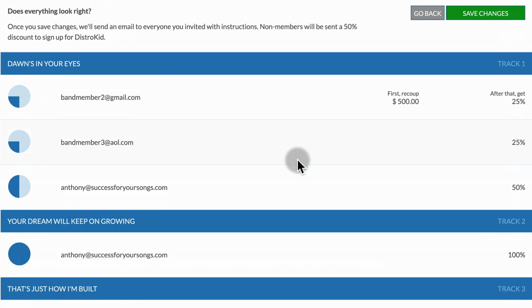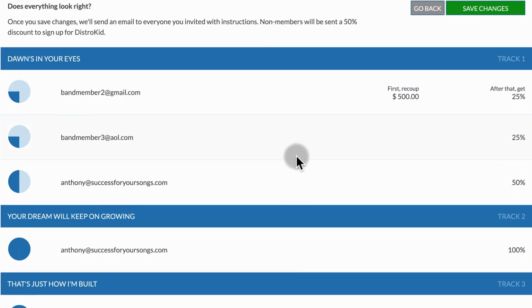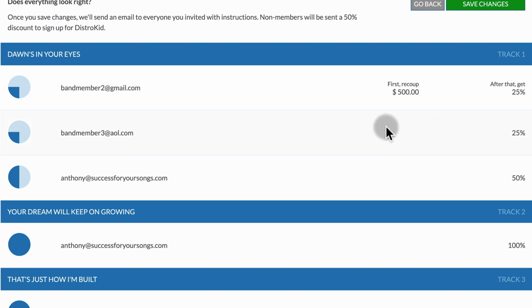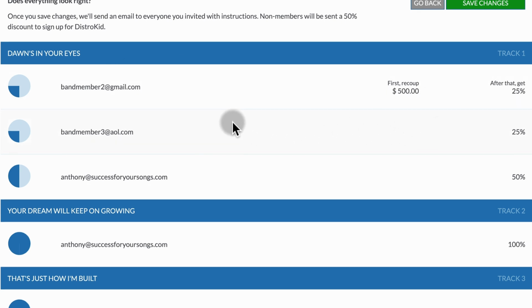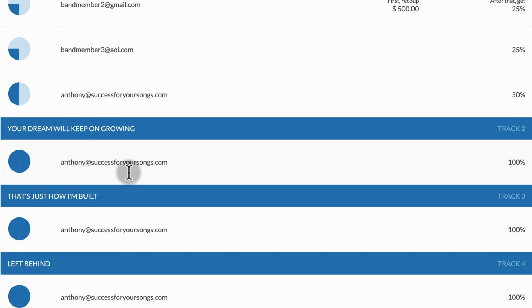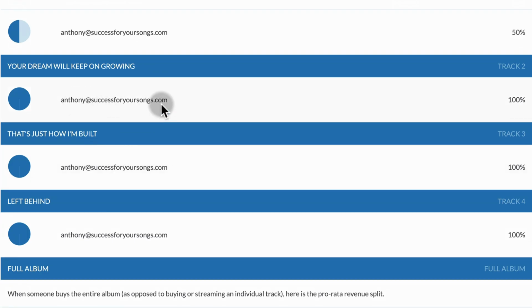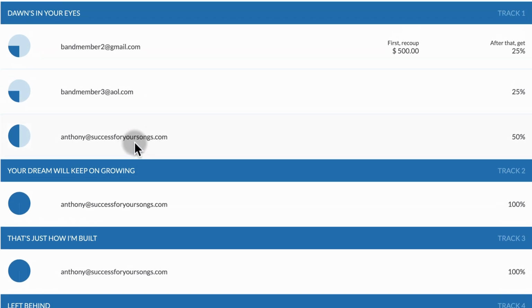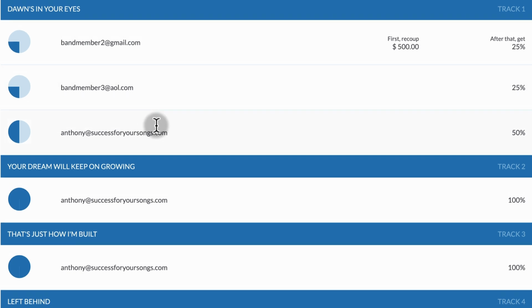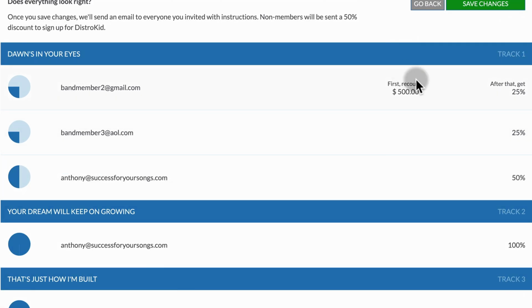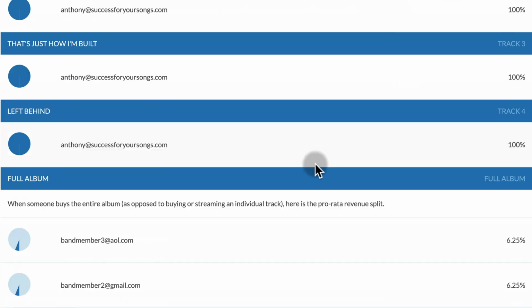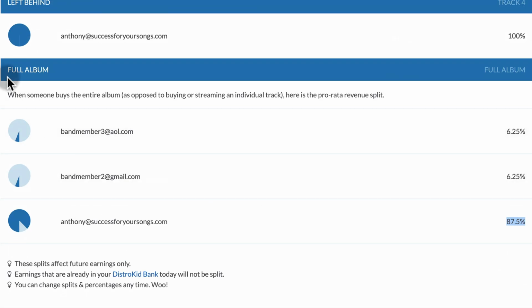But that's just because I have four songs on this EP, and I only did this split for one of the songs. So it's basically doing the math on all four, assuming that the other three tracks are 100% for you. When in reality, your splits would have happened so that you set all four songs up the same way I set that one song up. And then that will be reflected in the full album at the bottom.